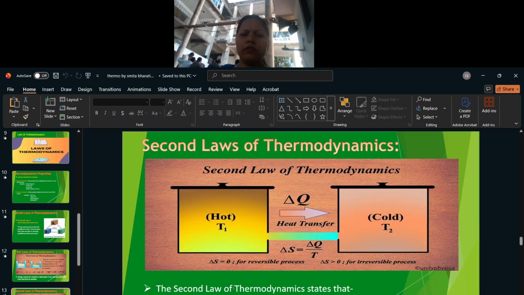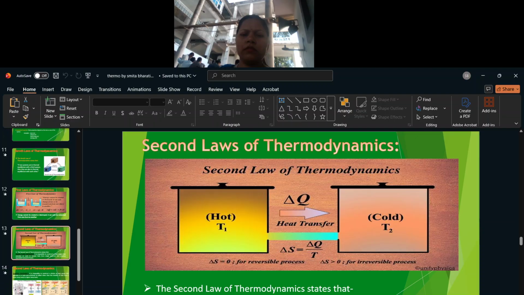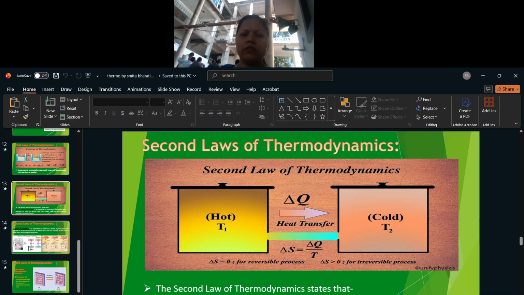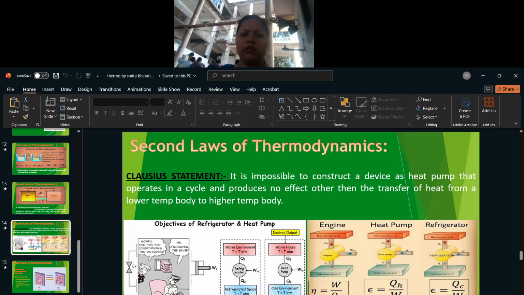Second law of thermodynamics, Kelvin-Planck statement: it is impossible to construct a heat engine that operates on a cycle to receive heat from a single reservoir and produce an equivalent amount of work. Second law of thermodynamics, Clausius statement: it is impossible to construct a device, a heat pump, that operates in a cycle and produces no effect other than the transfer of heat from a lower temperature body to a higher temperature body.